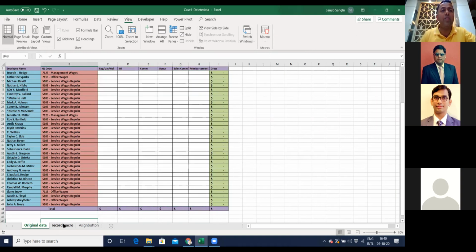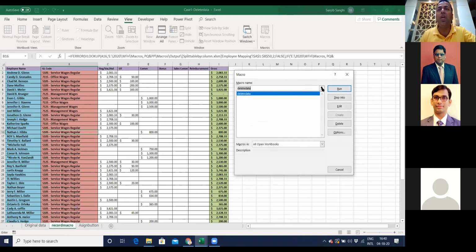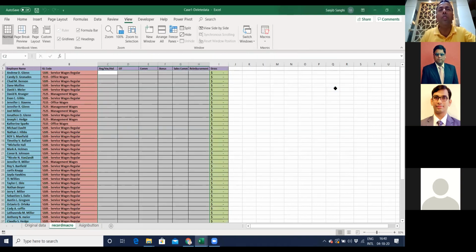I'll come back over here and run this macro. We got this data, Run, boom. With one single click, the entire data is deleted. So now you don't have to repeat this function. This is a very small feature, but imagine 20 actions or 100 actions you have done in Excel. With one click, you can simply complete it.